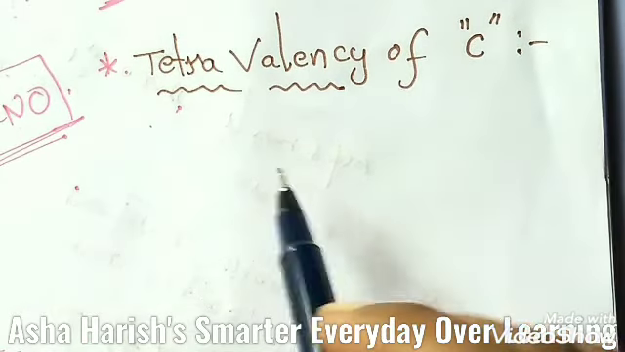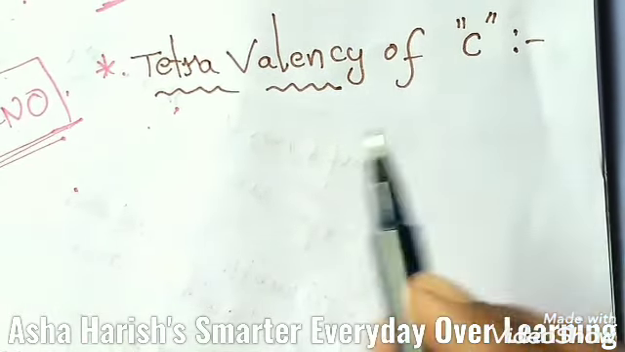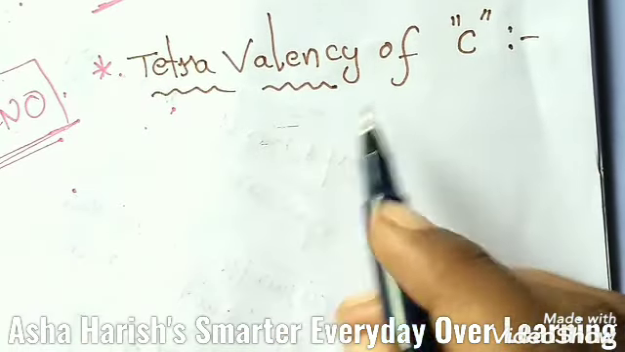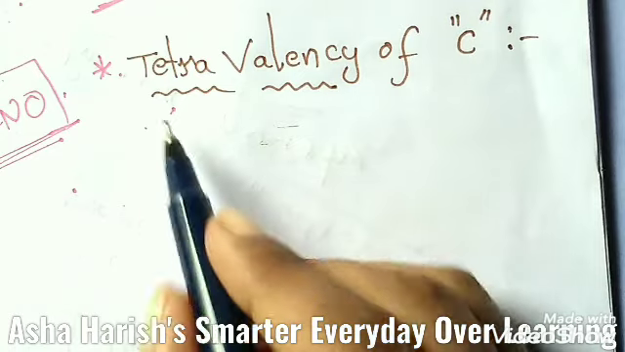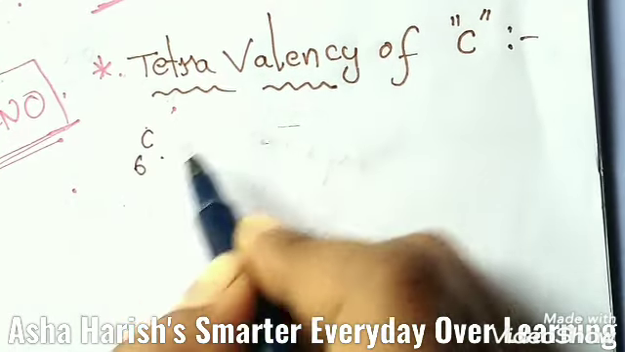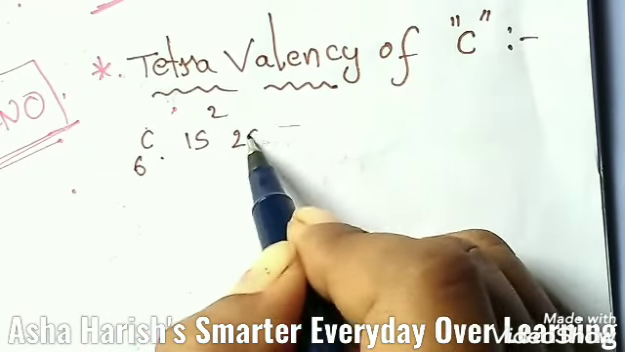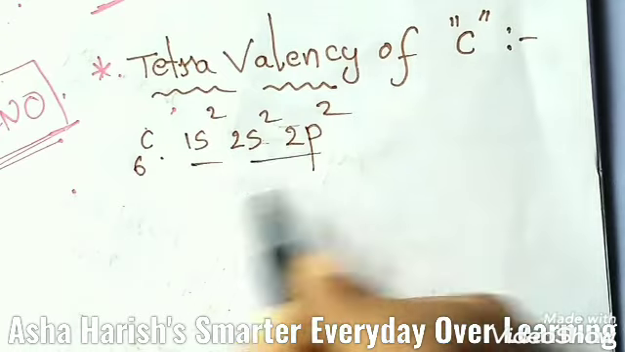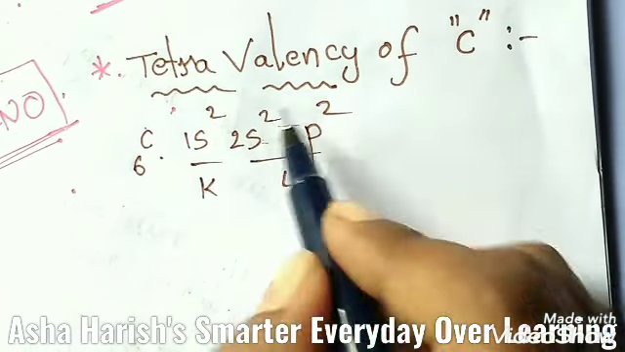Now let's see the concept of tetravalency of carbon. Carbon is the essential element of all the organic molecules. Do you know that very well? Its electronic configuration, basing upon its atomic number, that is 6, should be 1s2, 2s2, 2p2, right? And here this is the K shell, this is the L shell.